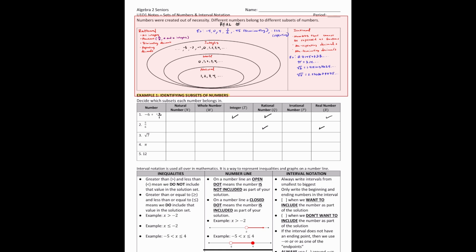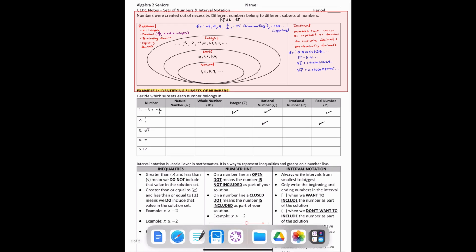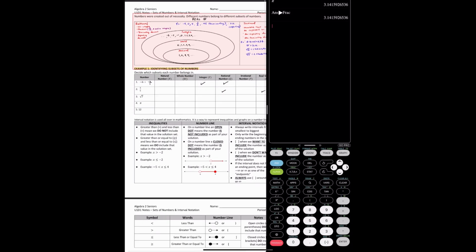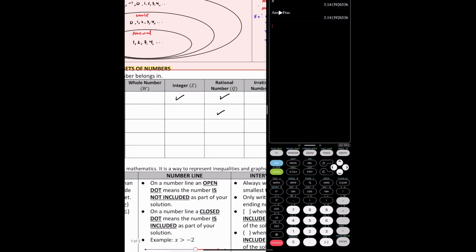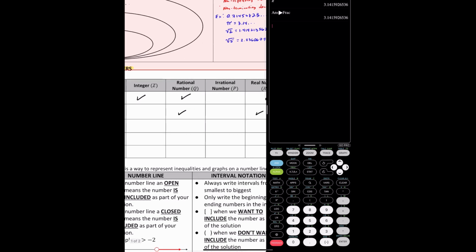The square root of 7. All right, so let's see. Square root of 7. I'm going to do a little test real quick. I'm going to have my calculator on the side. But first of all, is it a natural number? Nope. Is it a whole number? Nope. Is it an integer? Nope. Is it a rational number? So that's what I'm going to use the calculator for.